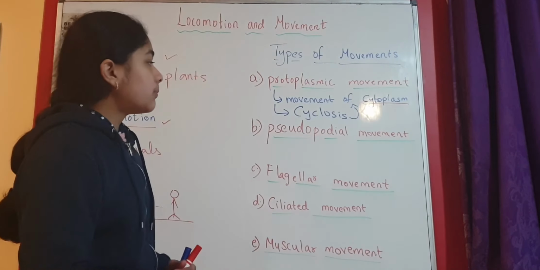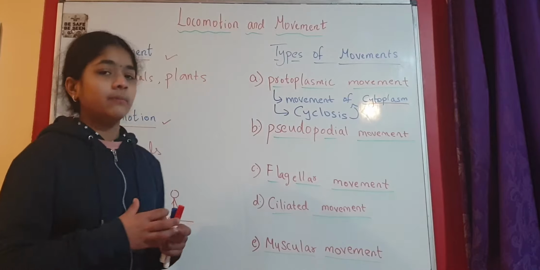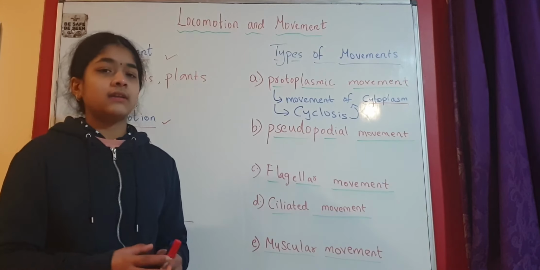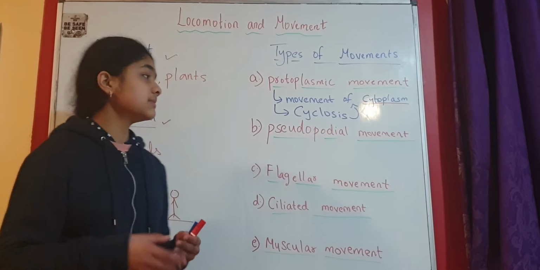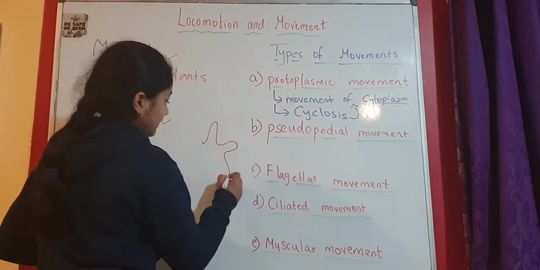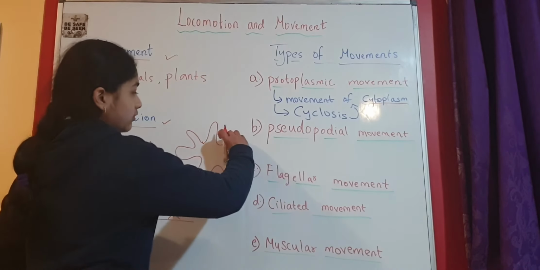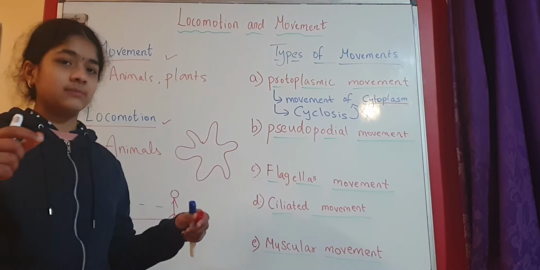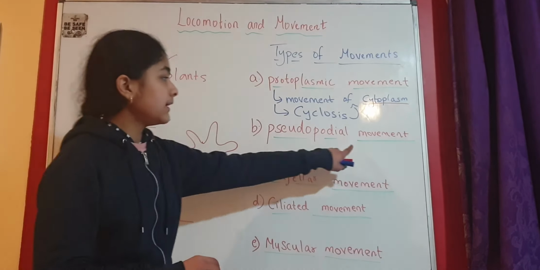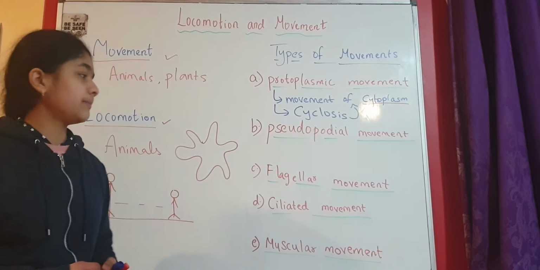Next is called pseudopodium movement. Pseudopodium movement means the movement with the help of pseudopodia. Pseudopodia are the false feet that occur in amoeba-like organisms. If an amoeba is like this with long processes, these are like pseudopodia. They are modified cytoplasm. So this is the movement with the help of pseudopodia.